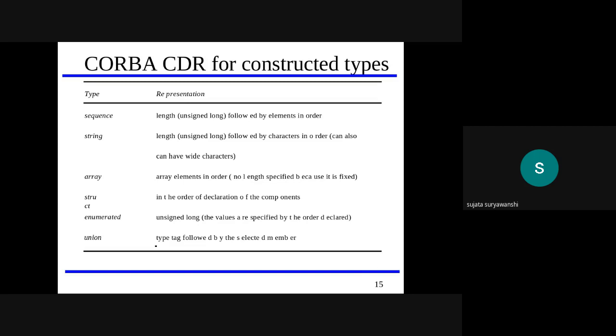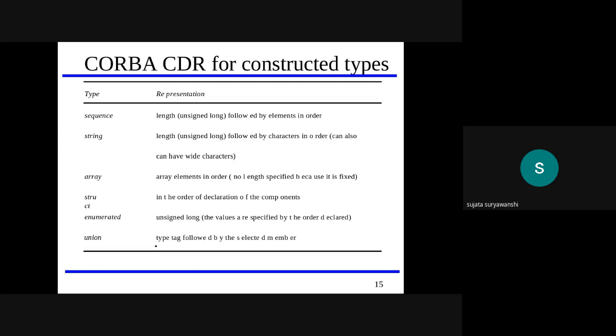These are represented by a sequence of bytes in the invocation or the result. We have already seen this in the TCP program, the TCP client and server, where we used the byte keyword. With the help of the byte keyword, remote method invocation can send arguments from one location to another. The CDR defines the representation for both big endian and little endian ordering. I have already discussed big endian and little endian ordering.